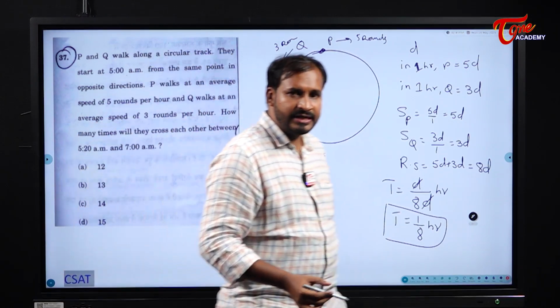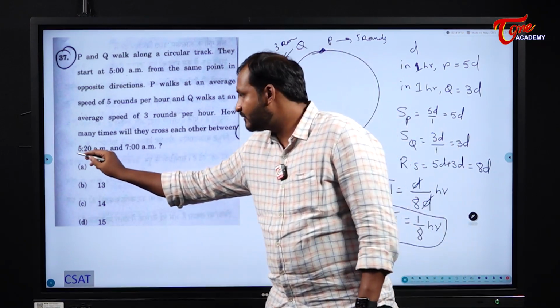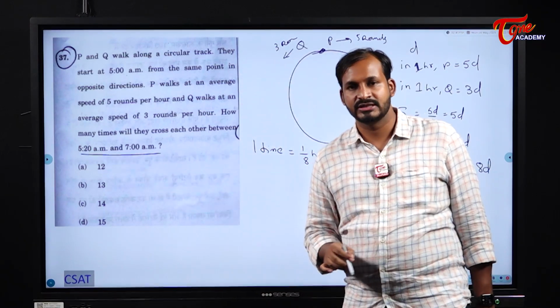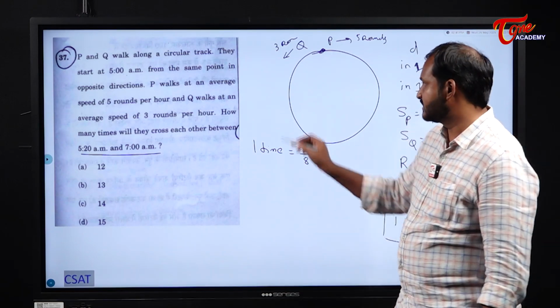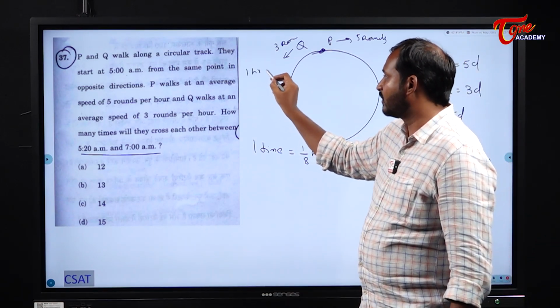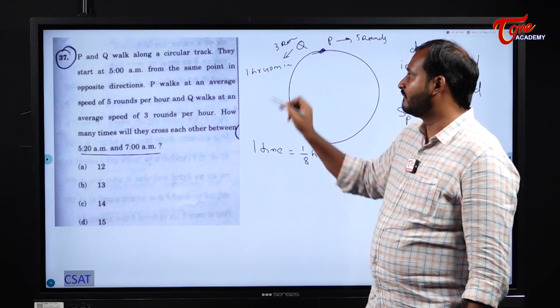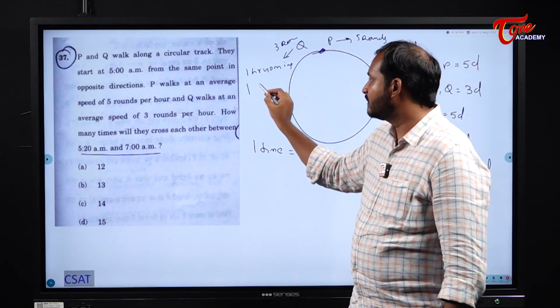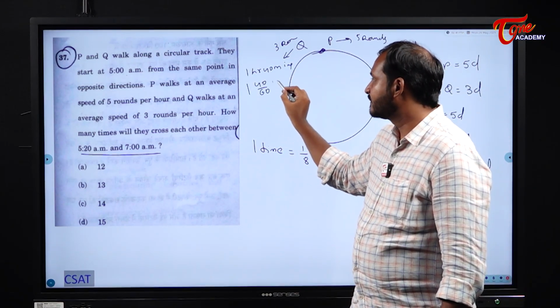But what is the time period they gave us? From 5:20 to 7 a.m. 5:20 to 7 a.m. means how many hours? 1 hour 40 minutes. So first of all, 1 hour 40 minutes. Please convert this into hours, students. So what does it become? 140 by 60 hours.